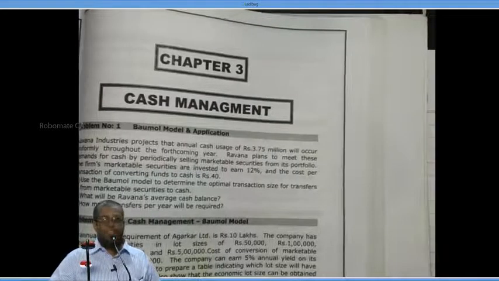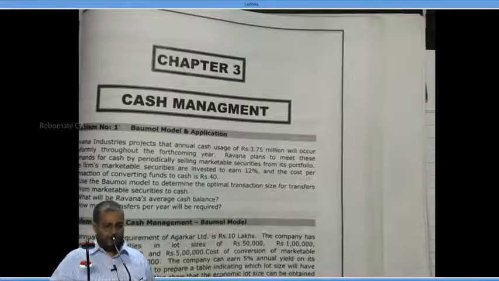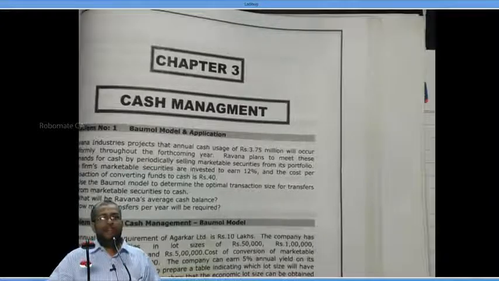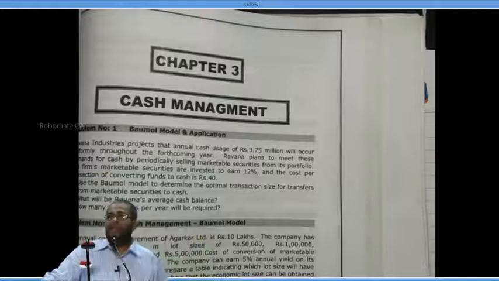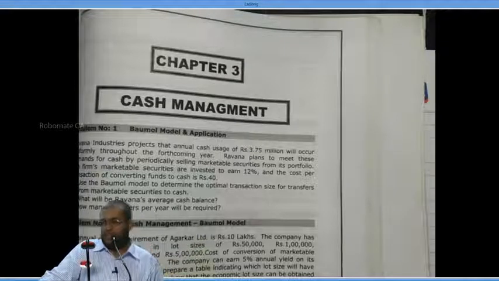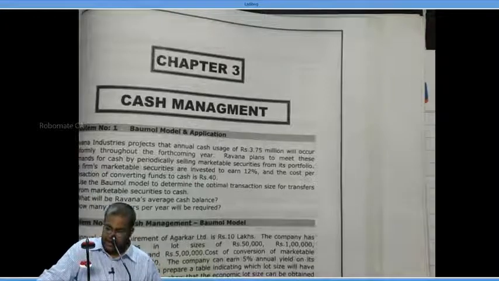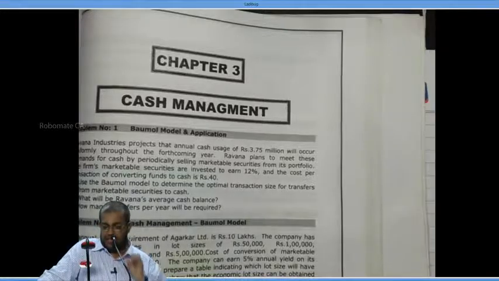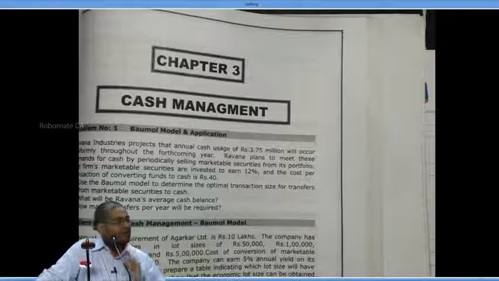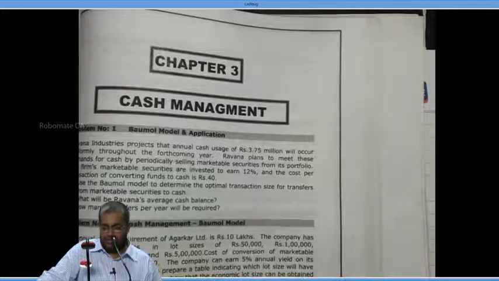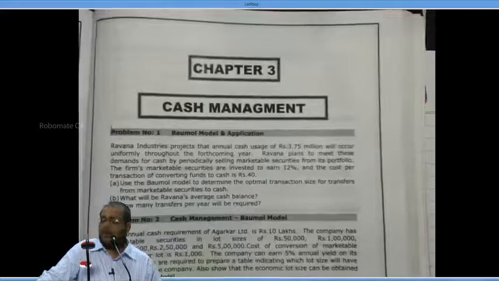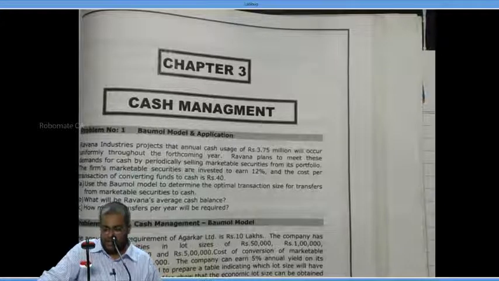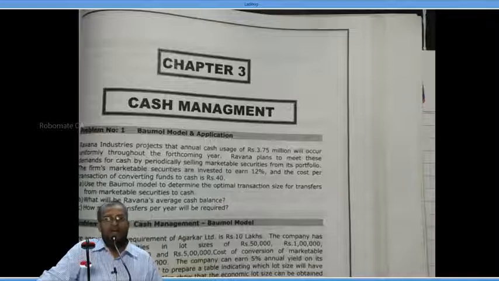Formula: optimum transaction size is equal to square root of 2CT divided by I, which is equal to square root of 2 into 37 lakh 50,000 into T, which is 40, divided by 12 percentage.